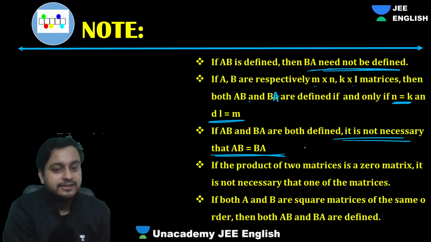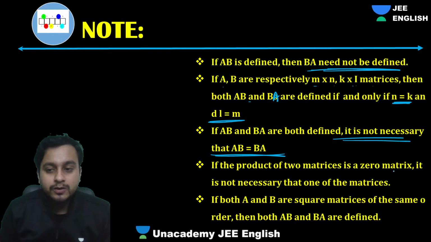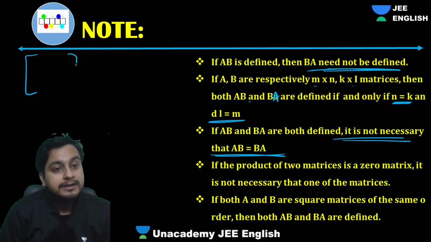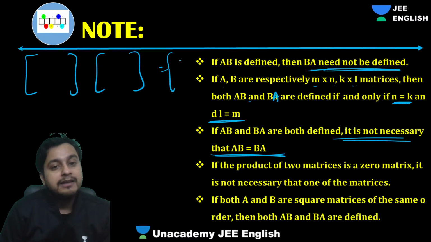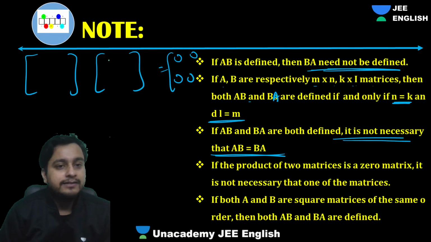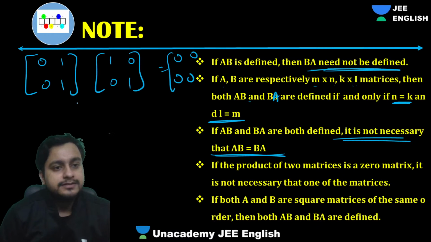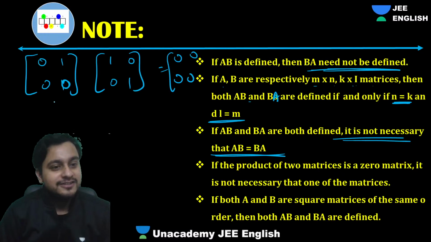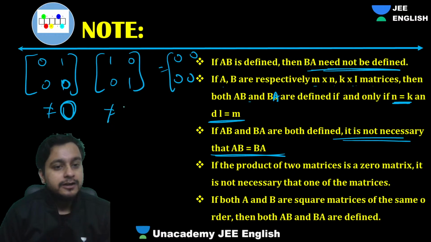Again, I mention this sentence once again. If the product of two matrices is zero, null matrix, it is not necessary that one of the matrices is zero. Yes. So it happens sometimes that you're multiplying two matrices and you get a null matrix, right? Due to some kind of calculations. Here, let's suppose we have both non-zero, right? Suppose 1 0 0 1 like that, and 0 1 0 1 like this. Yeah, you can make this as 0, right? Both are not zero, but their product will be zero. Are you getting it? This is not a null matrix, this is not a null matrix.